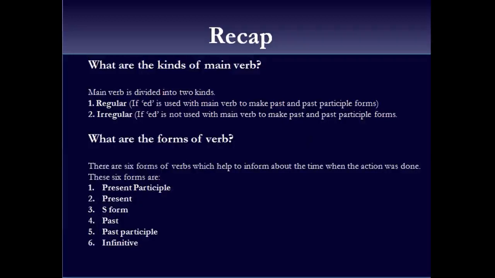And then we learned about some other different forms of verbs. So what are the forms of verbs? There are 6 forms of verb which help to inform about the time when the action was done or is being done or is done. So these 6 forms are present participle, present form or base form or main verb. Then we have the S form, we have the past form, past participle form, and the infinitive form. So this is all that we have learned in the lesson.